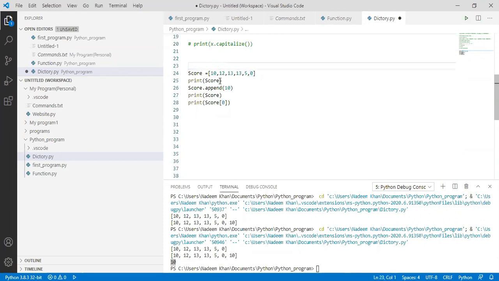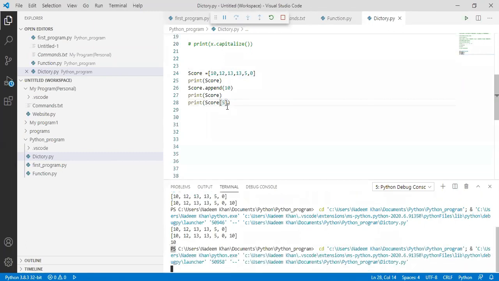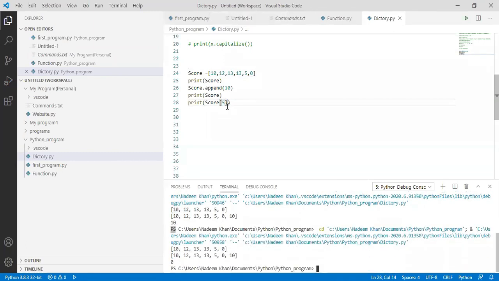So here, if I want to print this, the counting starts from 0, 1, 2, 3, 4, and 5. Let's suppose I want to print 5. So the output is 0. Let's suppose I want to print 6.